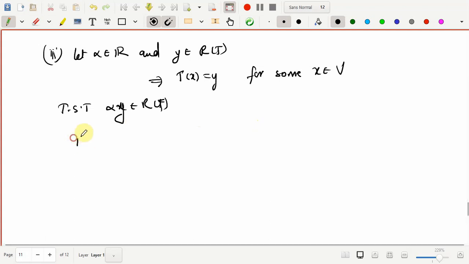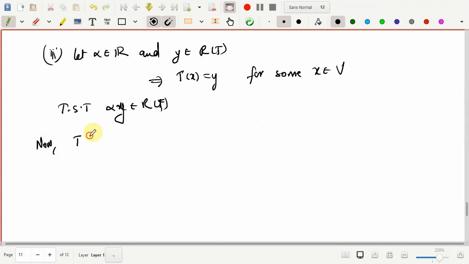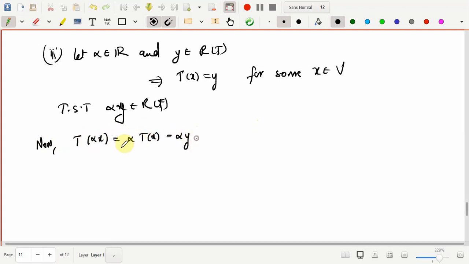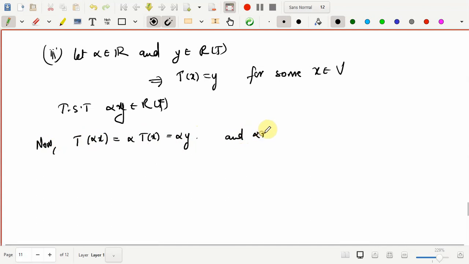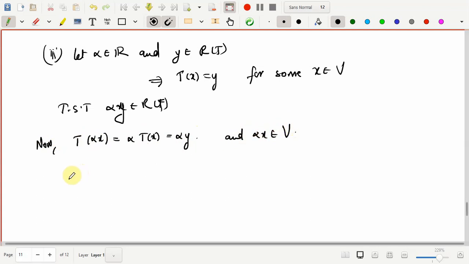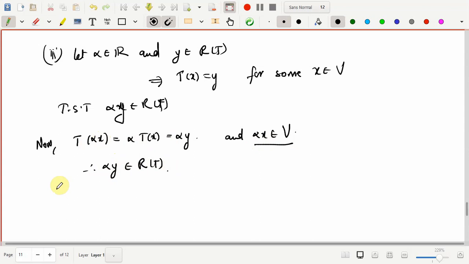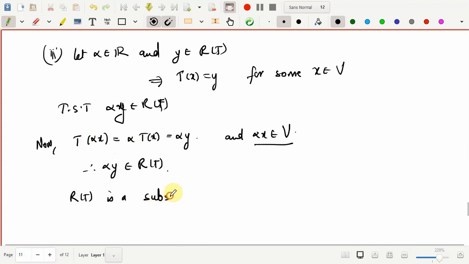Okay, so now you see that T of alpha x is the same as alpha into T of x, which is the same as alpha into y. That's it. And alpha x is the point coming from V, as x is coming from V and V is a vector space. Therefore we succeeded in producing a point in V whose image is alpha y. Therefore I can say that alpha y belongs to R of T. So using these 3 points, I can say that R of T is not just a subset of W, but it's a subspace of W.